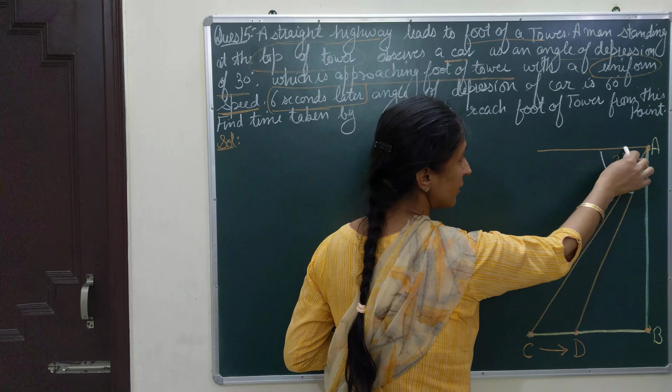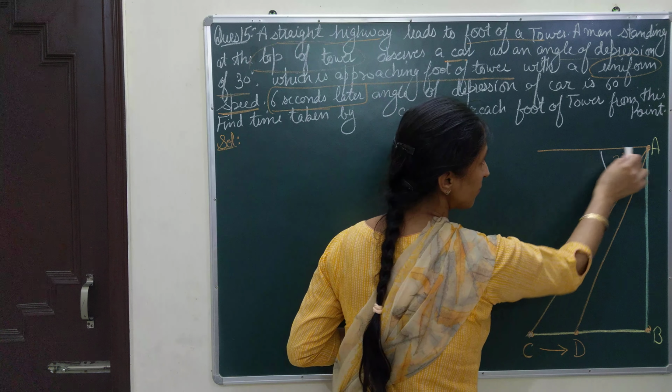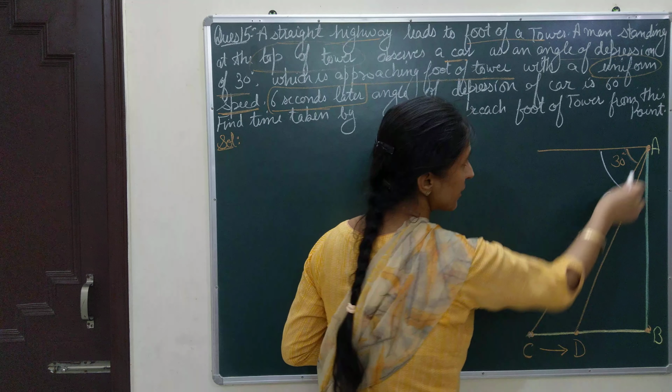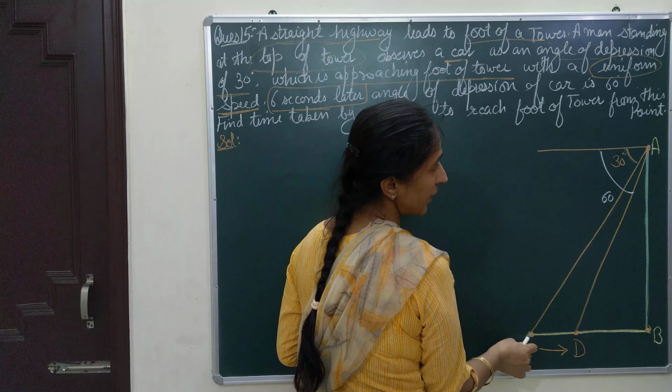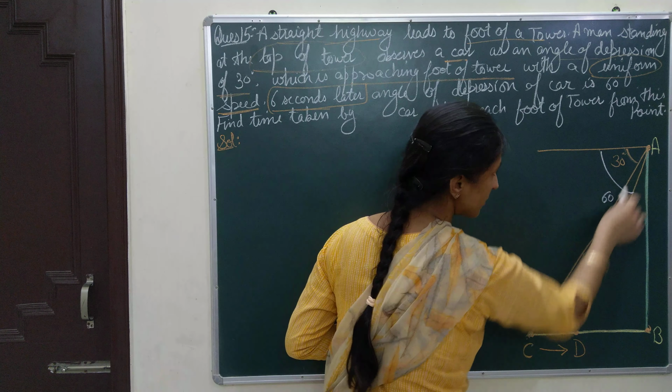Now if you see here, this angle 30 is between two parallel lines and AC is acting as a transversal, so a Z is formed.